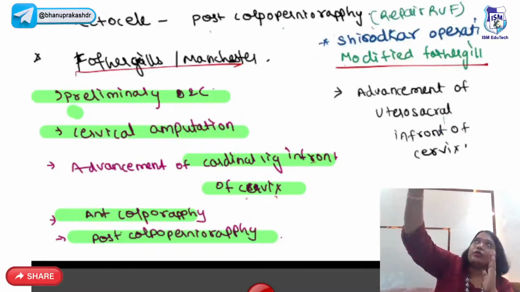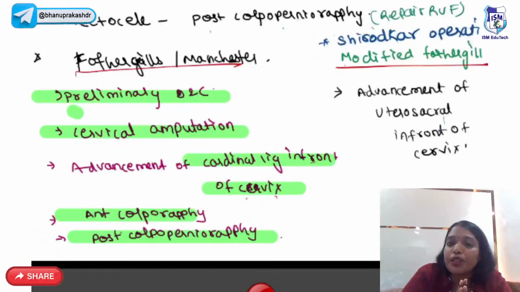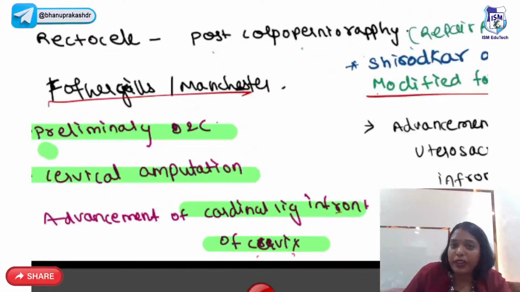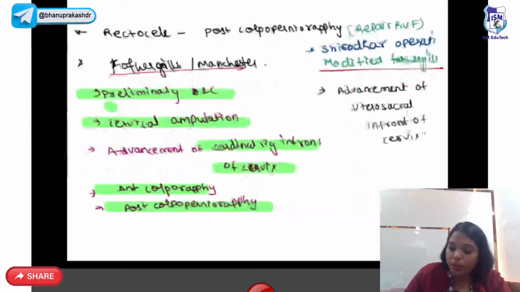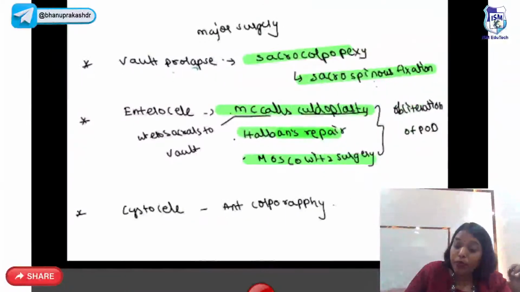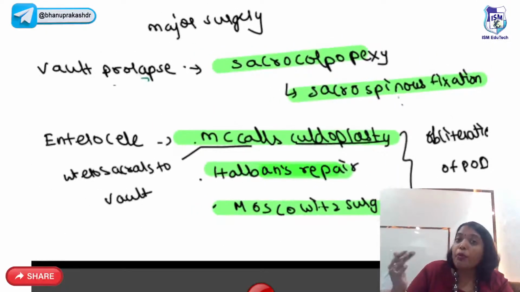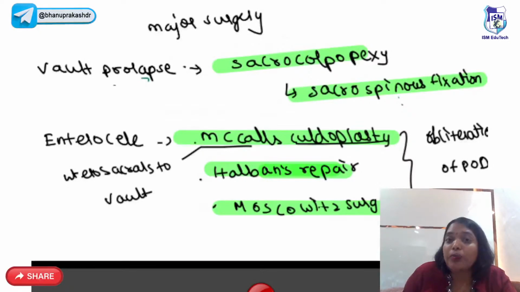You push the entire uterus inside and you obliterate the anterior and posterior part of the vaginal wall. For rectocele, we do posterior colpoperineorrhaphy. So vault prolapse. After the uterus is removed, the vagina which is left out is called vault prolapse. So vault prolapse, the best surgery is sacrocolpopexy. That is, you are fixing the vault to the sacral promontory. Or the alternative to that is sacrospinous fixation.